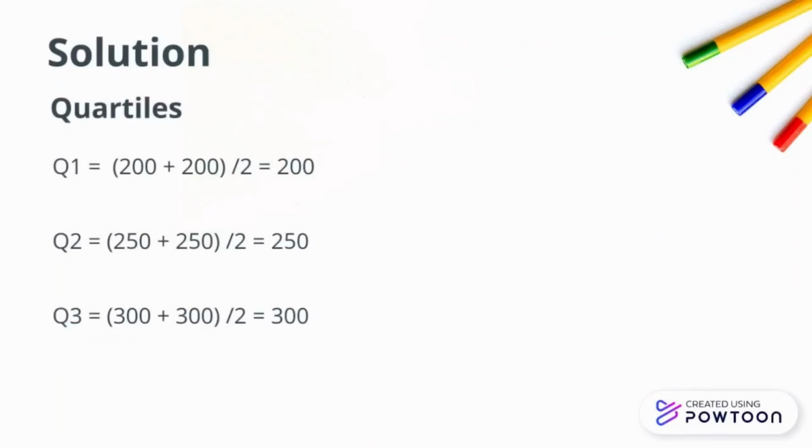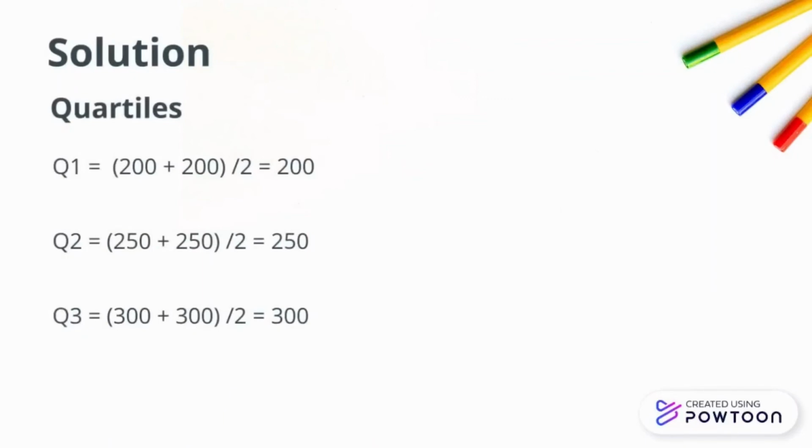From what we see, the calculation goes like this. For quartile 1, 200 was at the third place in my increasing arrangement. We already know that for quartile 1 we got position 3.25.